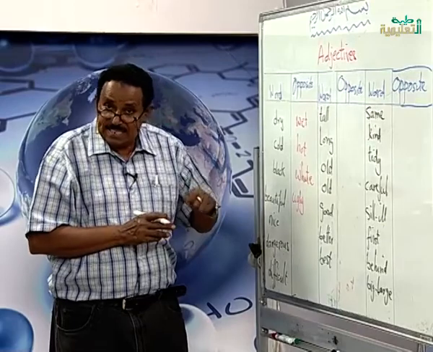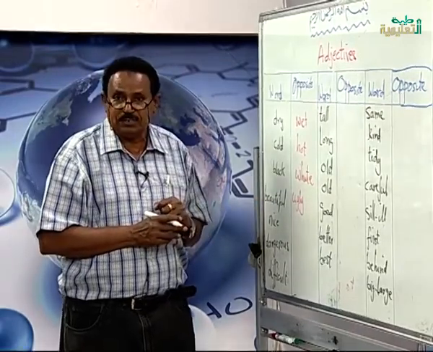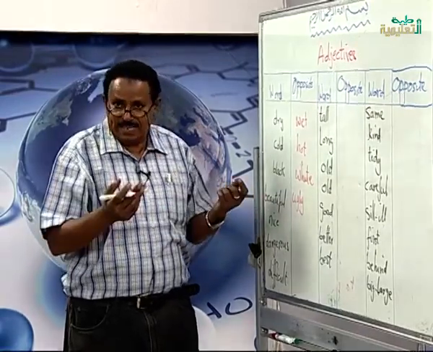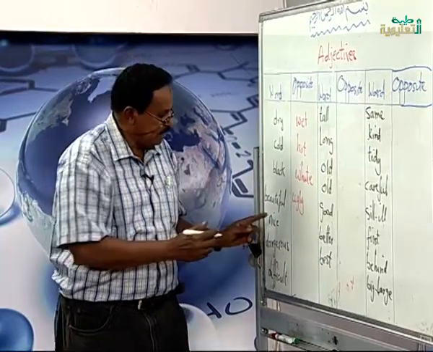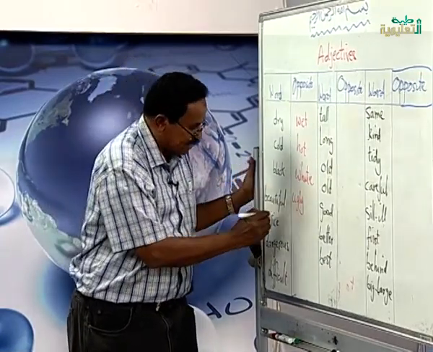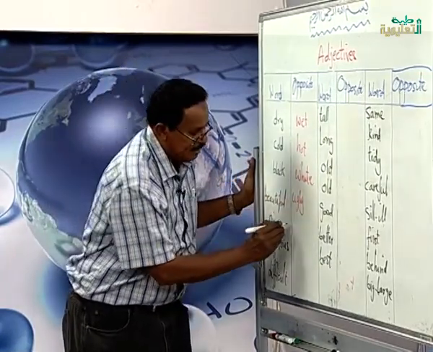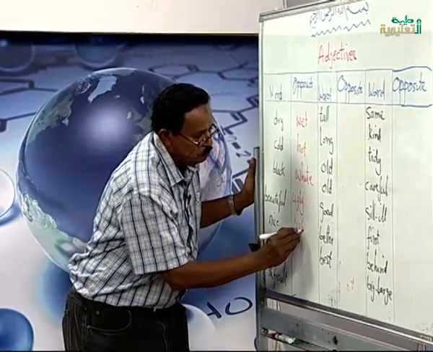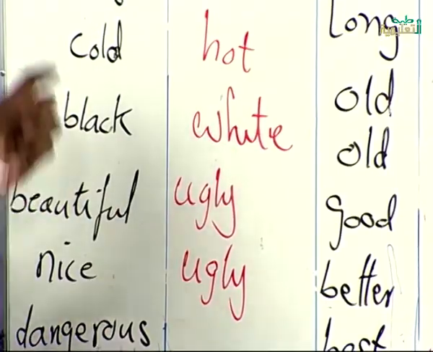The opposite is nice also. Nice means beautiful also. Nice, very beautiful. Nice means beautiful. It means that the opposite of it is also ugly. If something is not beautiful, it means it is ugly.